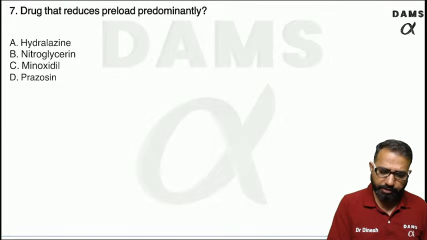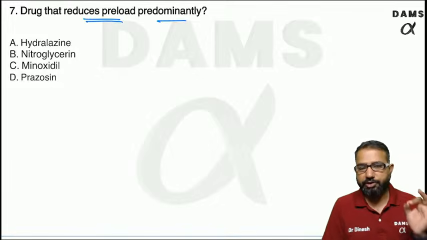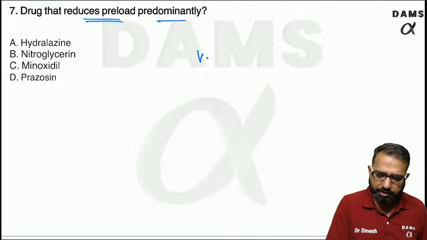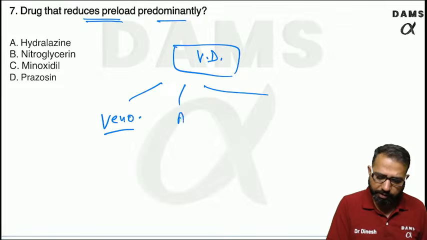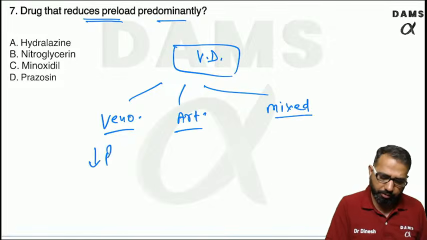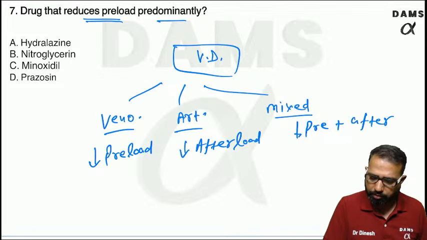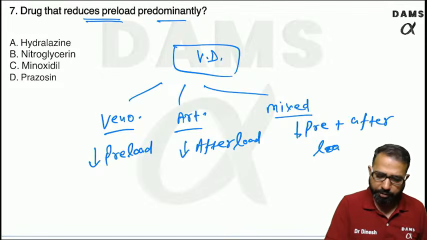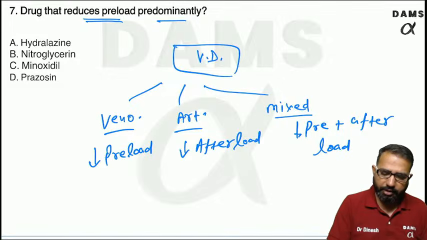Next question, the drug that reduces preload predominantly. So we have the vasodilators, and you know the vasodilators: we have veno, we have arterio, and we have the mixed vasodilators. So venodilators mean decrease the preload, arteriodilators will decrease the afterload, and mixed vasodilators will decrease the pre plus afterload. So now you can see out of these which is mainly venodilator.